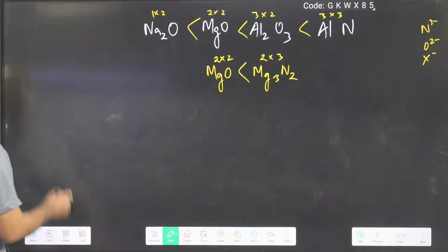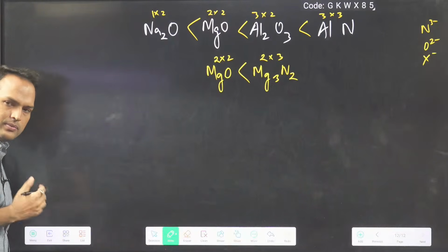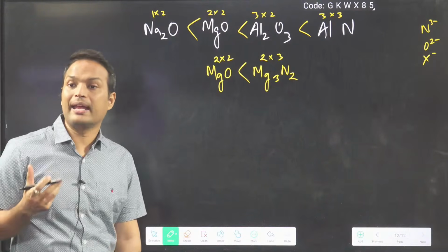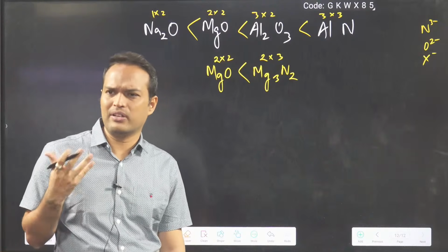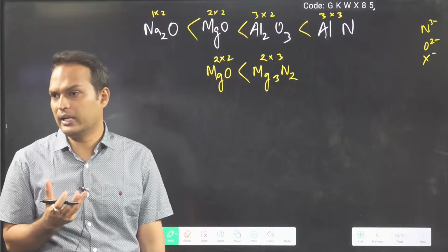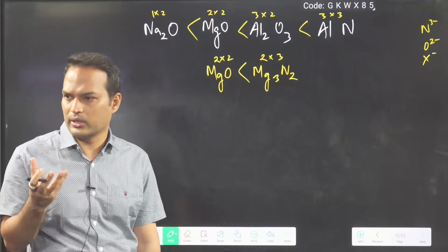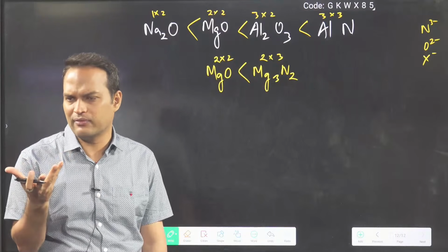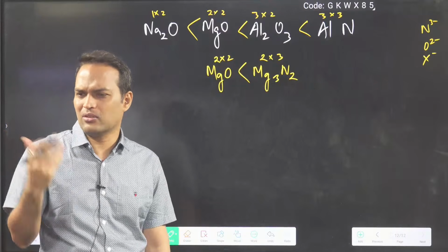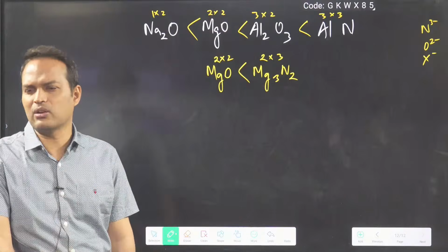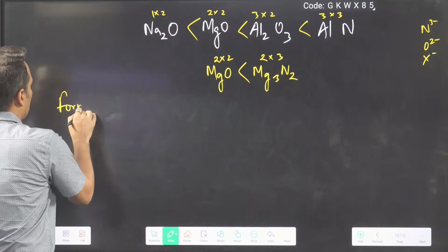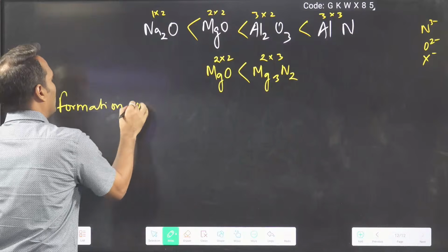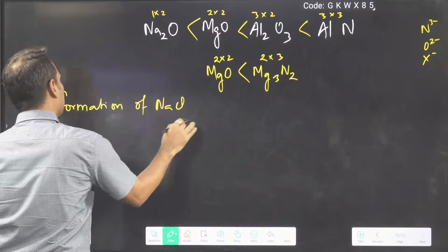Clear? Okay. Now let's see one special case of NaCl. Why is lattice energy so much important? We are writing the formula, we are calculating it. Now the last 5-10 minutes are left. Don't think the 5-10 minutes are not important. Most important thing we are going to tell now only. Listen carefully. So I am talking about formation of NaCl.